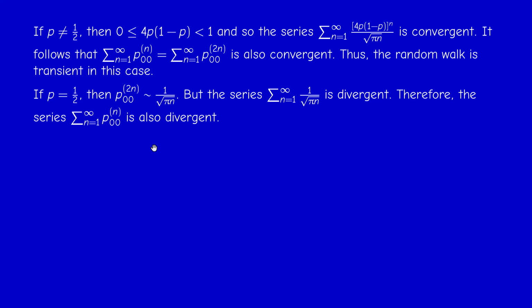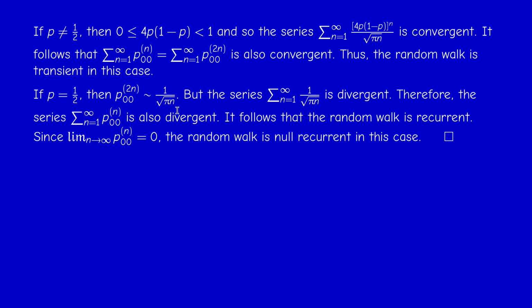But how do you know that it's null recurrent and not positively recurrent? It's very easy because the general term tends to 0. So by the previous proposition, state 0 is null recurrent. It's recurrent, right? But it's null recurrent. Okay. So the symmetric random walk is null recurrent. So all states possess the same property because the chain is irreducible. Okay, so this concludes the first estimate.